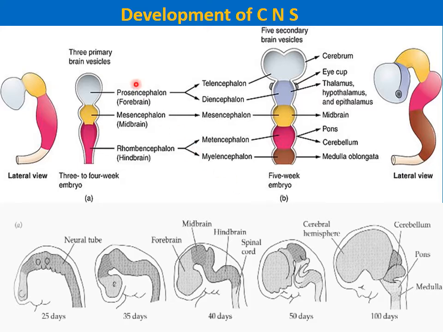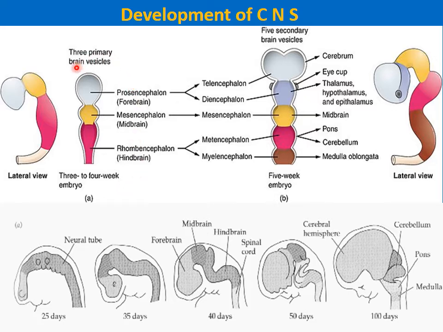Dear students, the neural tube can be divided into two parts, the upper expanded part and the lower cylindrical part. The upper expanded part forms the brain, while the caudal cylindrical or tubular part forms the spinal cord.